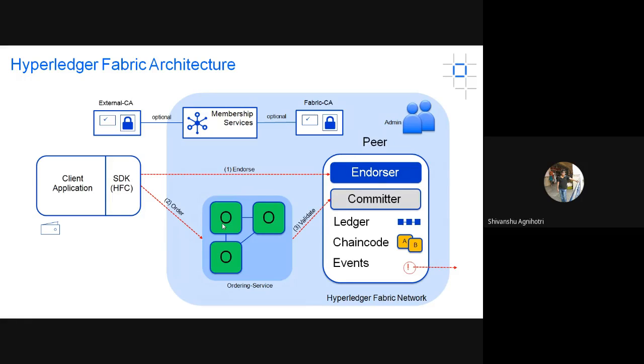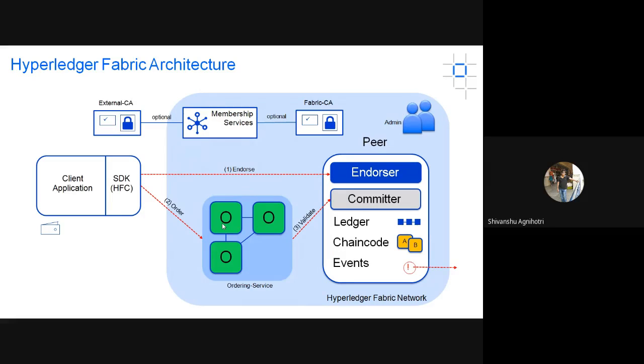For the endorser peer, it is mandatory to have a ledger and chain code, because endorser peers are the ones who execute chain code, meaning they execute the transactions. To execute a transaction, some rules are defined in the smart contract. Chain code is basically a collection of smart contracts. So for every endorser peer, chain code is mandatory and ledger is mandatory.